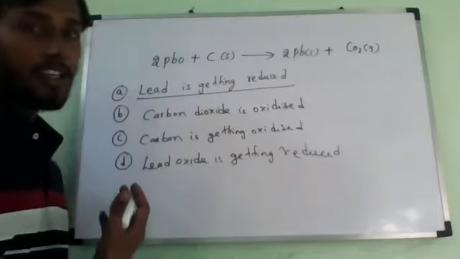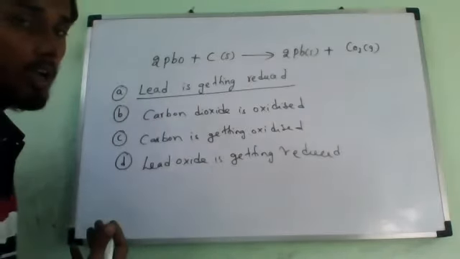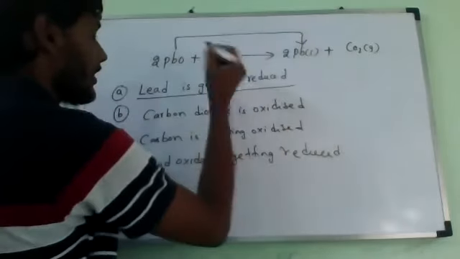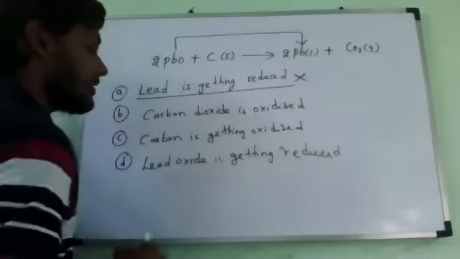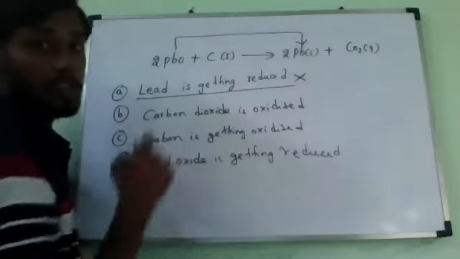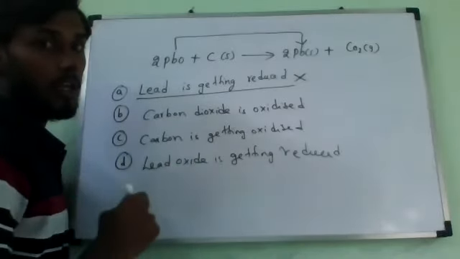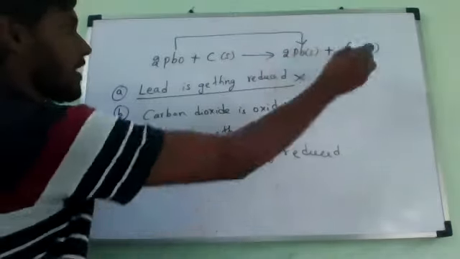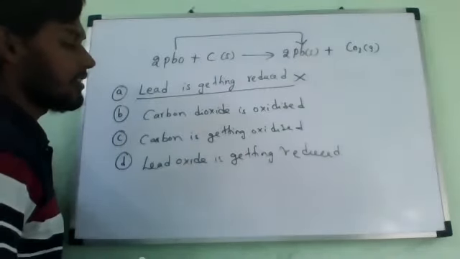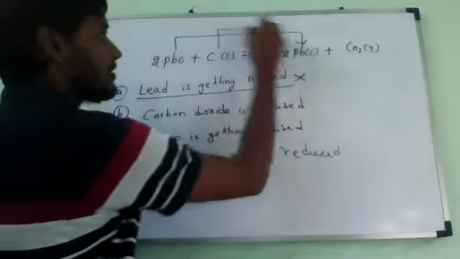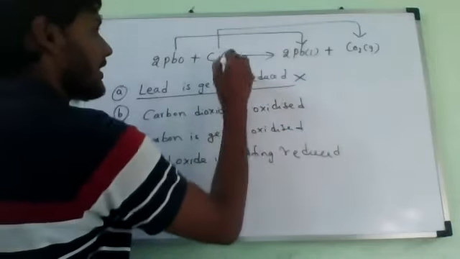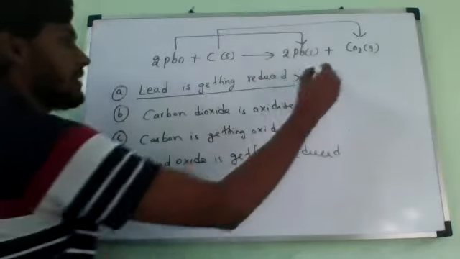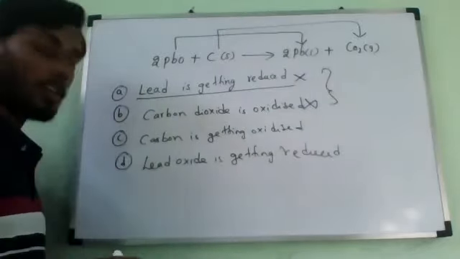No, lead oxide is getting reduced. So the first one is wrong. Next one: carbon dioxide is oxidized, they are saying. Is it carbon dioxide that is oxidized or carbon that is oxidized? Carbon is oxidized. So carbon dioxide is wrong. That's all. So A and B are wrong statements, and C and D are correct statements.